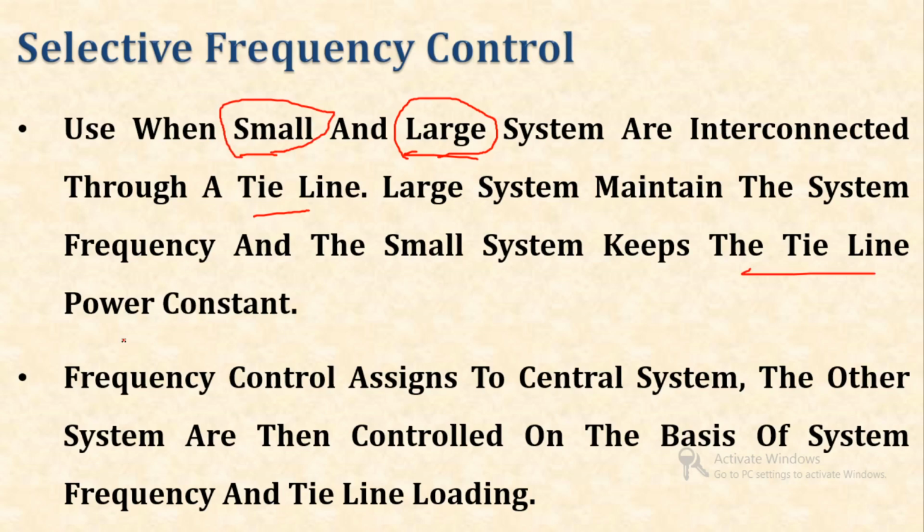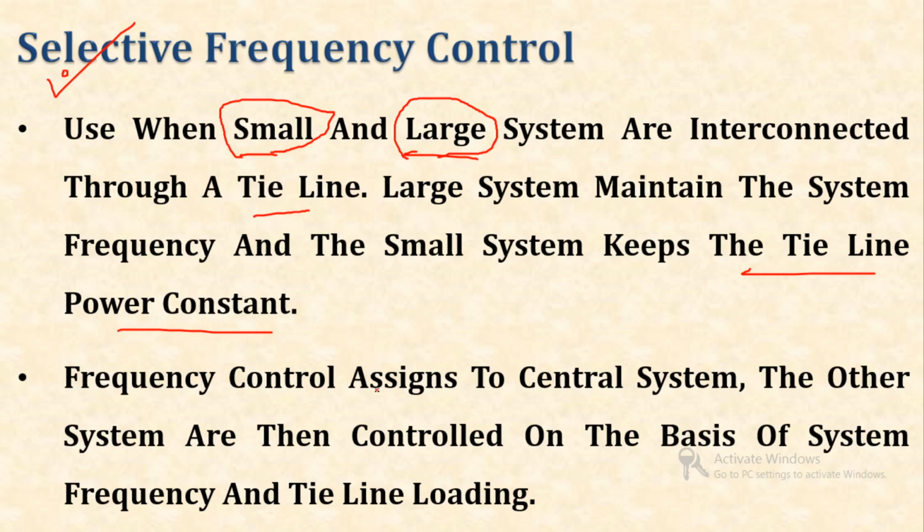So work has been divided between two systems. The larger system has the larger responsibility to maintain the system frequency constant, and the smaller system has the responsibility to keep the tie line power constant. So there is a selection between the tasks, so it's known as the selective frequency control.